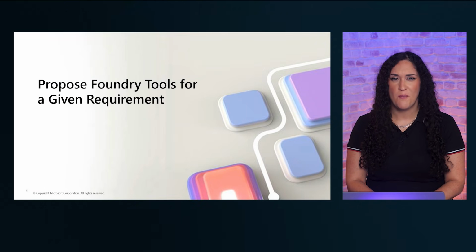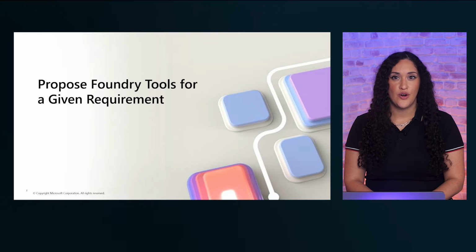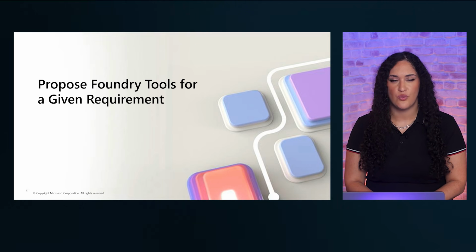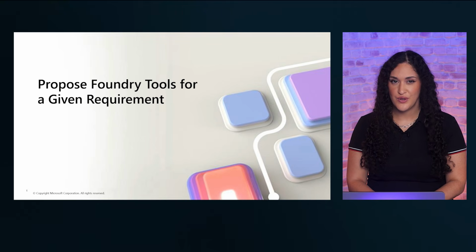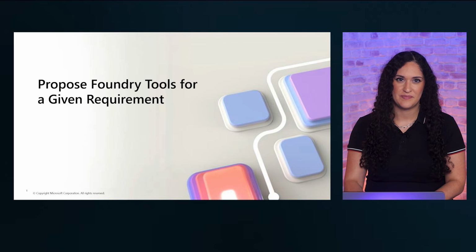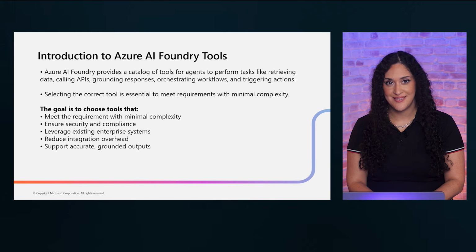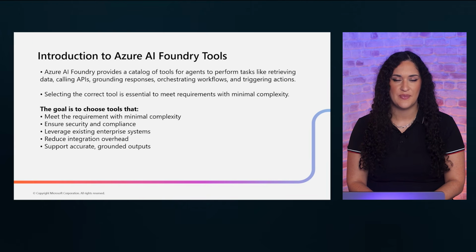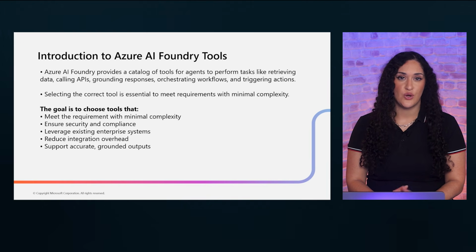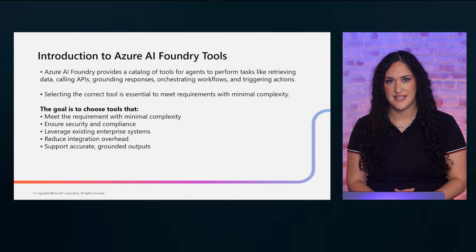Now we are entering a more technical session. We are going to look at how to propose the right Microsoft Foundry tools for a given requirement. Microsoft Foundry provides a catalog of tools for retrieving data, calling APIs, grounding responses, and orchestrating workflows. Your job is to select the correct tool with minimal complexity.